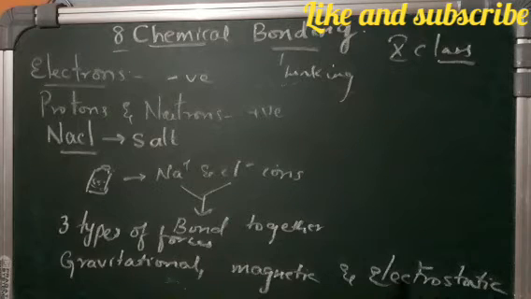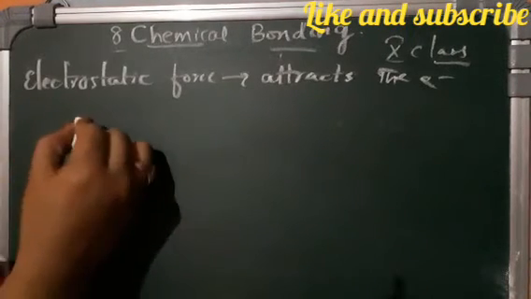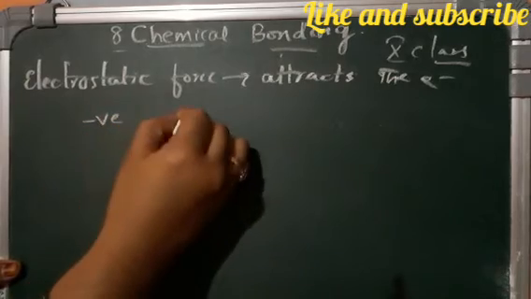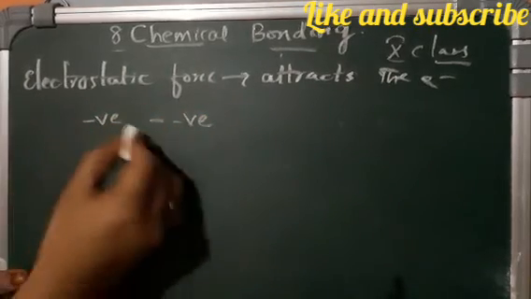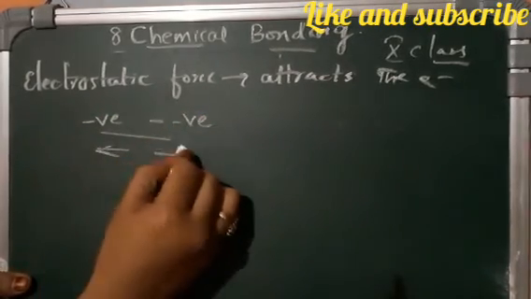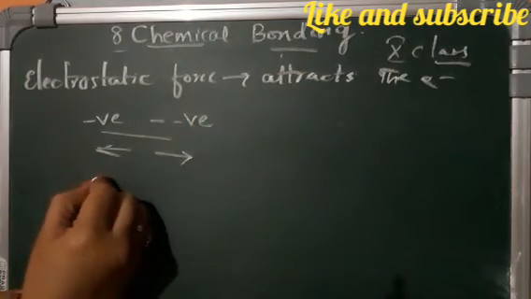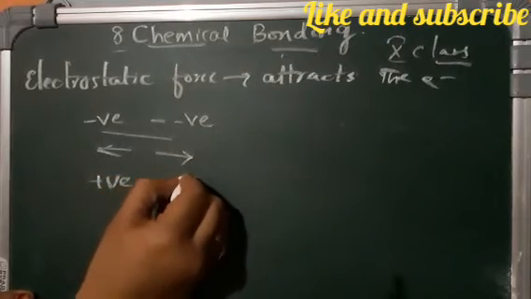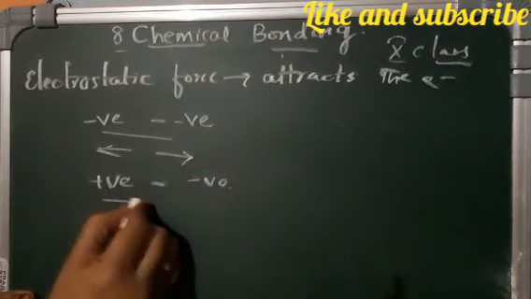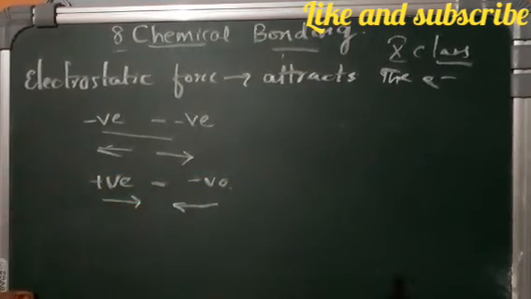When two atoms come sufficiently close together, the electron of each atom experiences the attractive force of the nucleus of the other. If both charges are negative, they get repelled and pushed away from each other. Whereas if one is positive and one is negative, they are attracted towards each other.